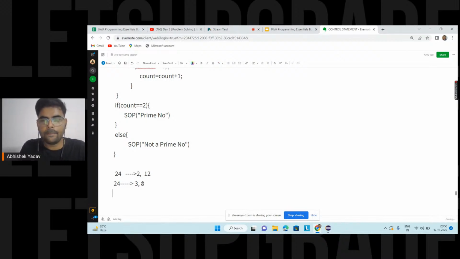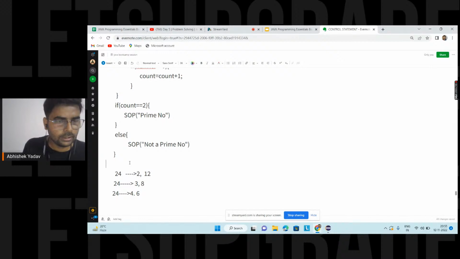Similarly, let's take 4. 4 is a factor of 24, so 24 divided by 4 gives 6. So 6 is also a factor of 24. On this observation, if I know one factor, I can easily calculate the next factor also.